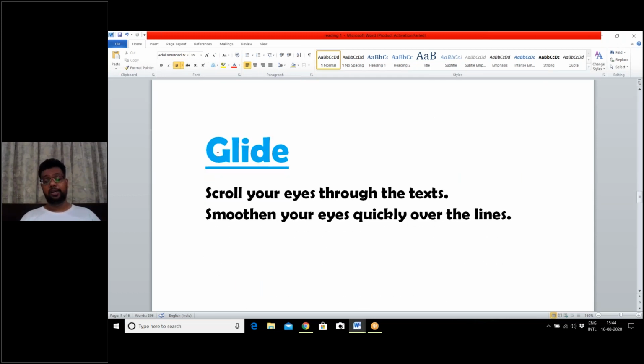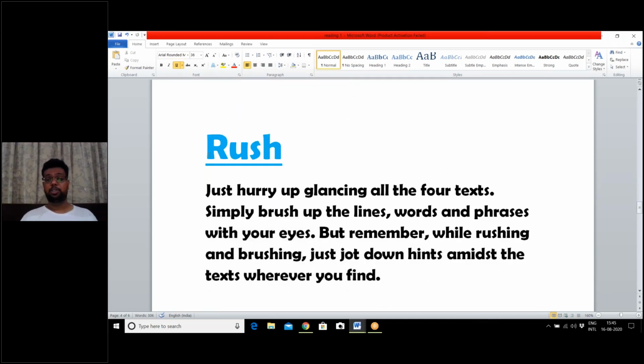You glide over the texts and try to run swiftly. Try to glide quickly. You do not have to read it like a novel or a story very patiently or in a focused manner. You have to glide your eyes over the text just to make sure what each text is actually trying to signify. Now R is for rush.